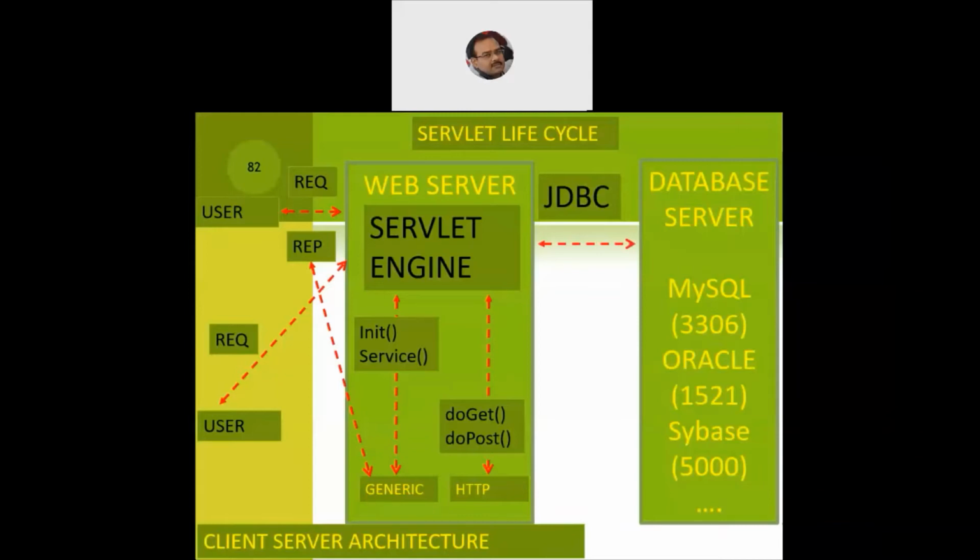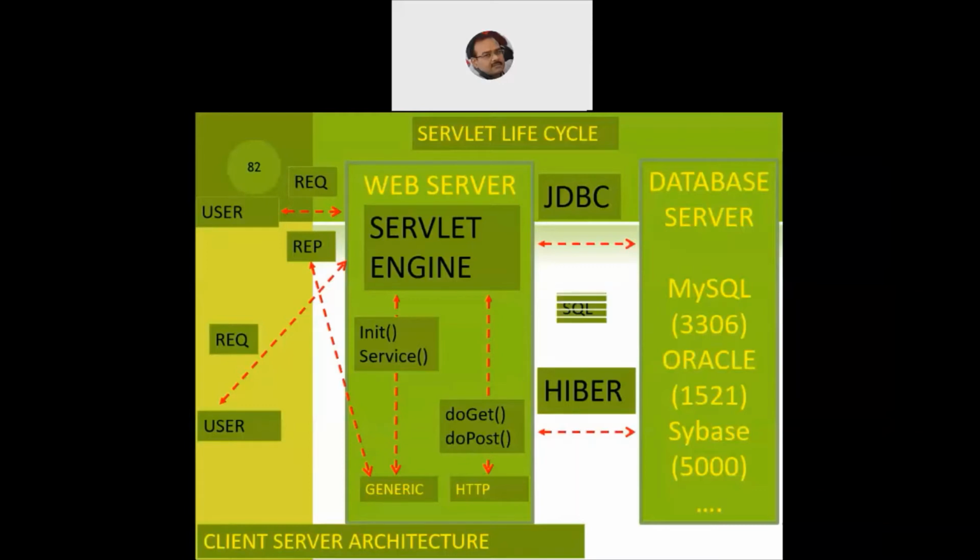So Java provides us two kinds of mechanisms with the help of which I can connect my Java-enabled programs, that is the servlets or the JSP, to the database servers. One of them is JDBC and the other is Hibernate. Both of them work well on the MVC architecture as well as on the client server architecture. When we talk of the MVC architecture, both JDBC and Hibernate work on the model layer. The JSP works on the view layer and the servlet works on the controller layer of the MVC architecture.